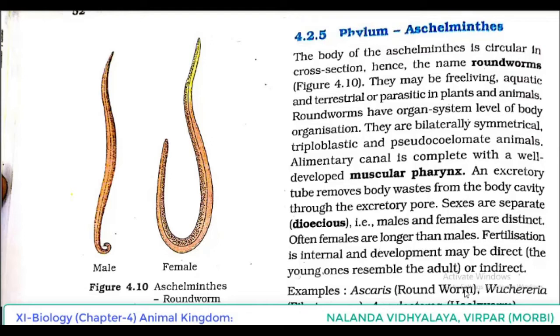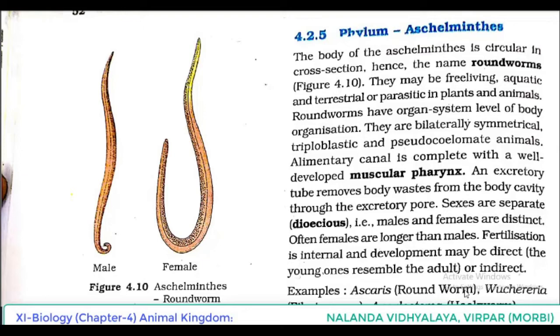Regarding the digestive system, they have a complete alimentary canal with a well-developed muscular pharynx. For excretion, an excretory tube is present which removes body waste from the body cavity through the excretory pore. Sexes are separate, meaning they are dioecious, that is, males and females are distinct.